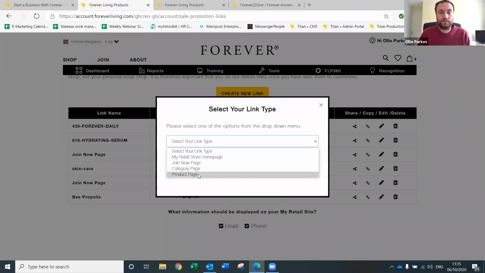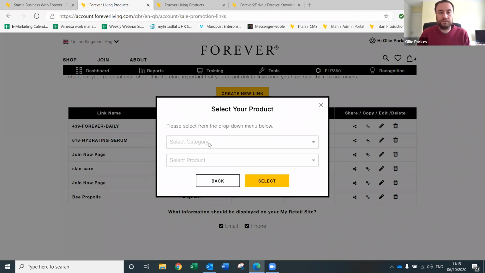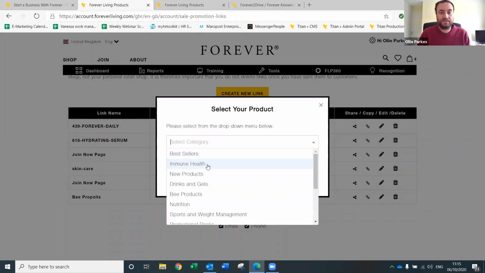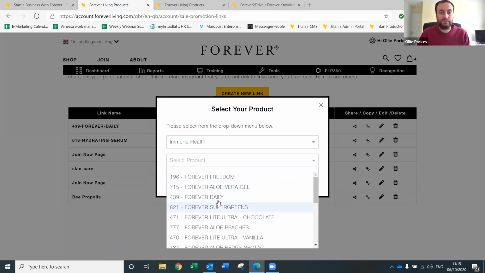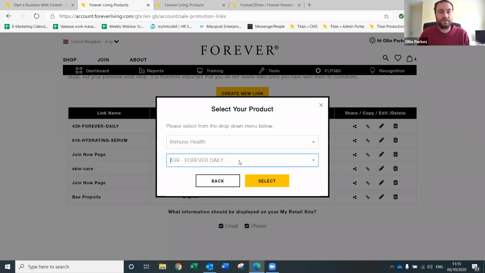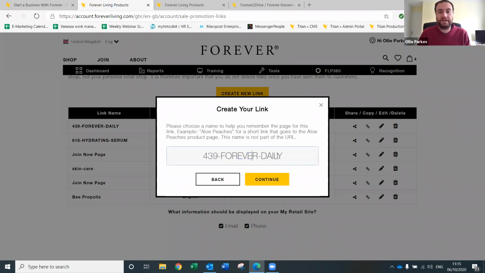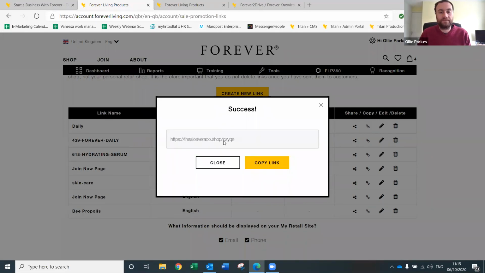So let's go for product page in this example. Press continue, select the category that it's in. Let's say immune health, and we want Forever Daily here. The top one is the category and the bottom one is the product. Press select, you can name this, and this name is what appears on the left-hand side under link name when you've saved it. You can call that whatever you want. Let's just call that daily for now, so you remember next time. And this will bring up this link here. You then copy that link and send it to one of your customers.